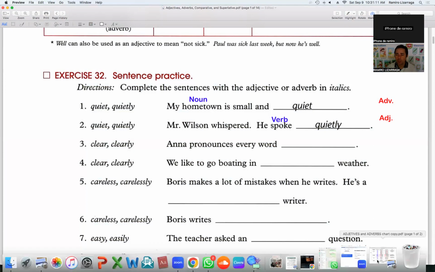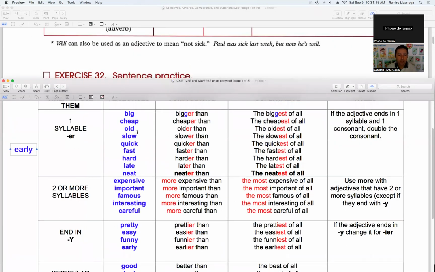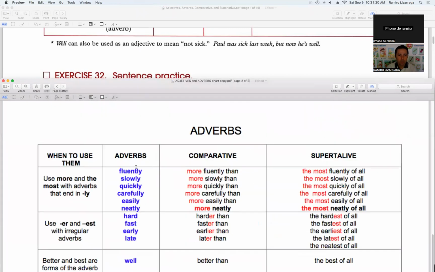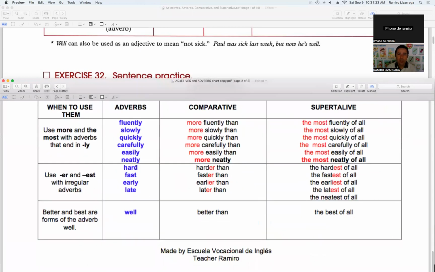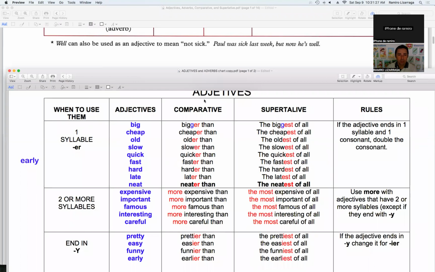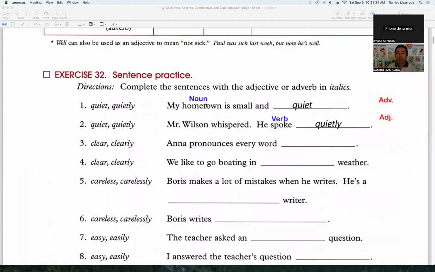Let me look at the chart. If it is small and quiet, let me see. No, we don't have small. I just want to do this chart better and add more vocabulary. So we don't have small. Okay, I'll do it later. Don't worry. Take a look at this. When we have the verb be, right here, small is an adjective.